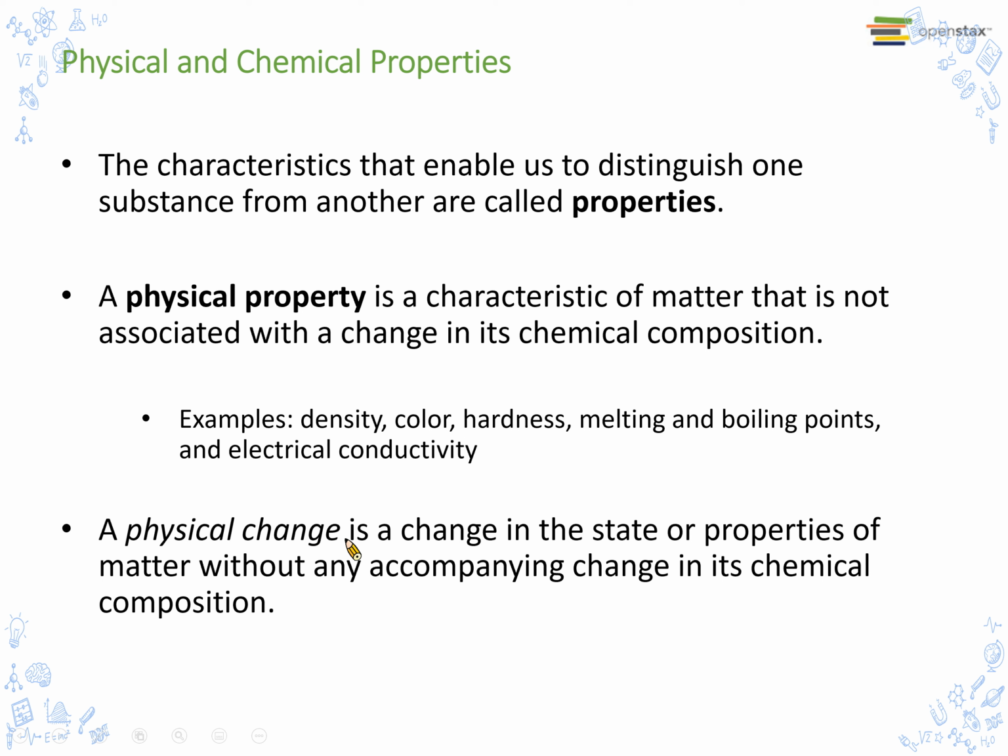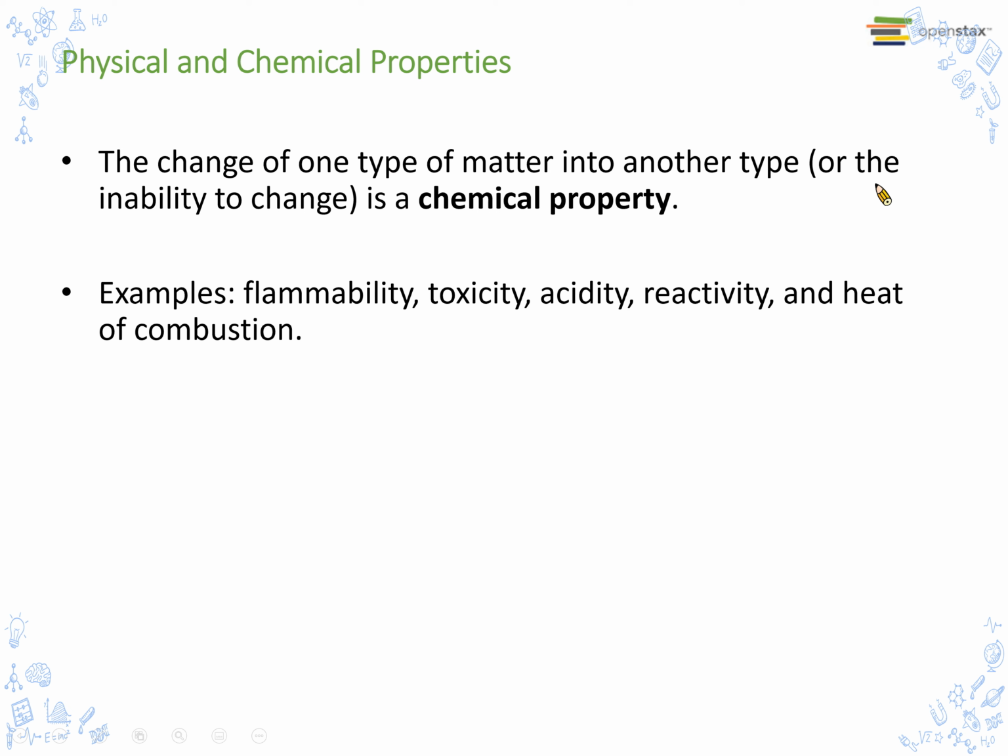A physical change is a change in the state or properties of matter without any accompanying change in its chemical composition.